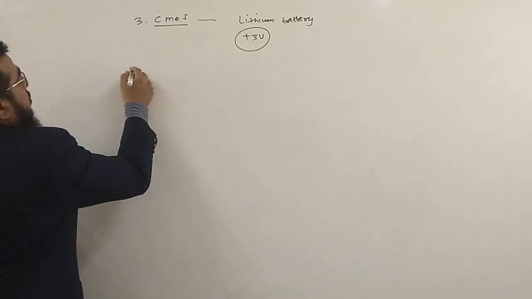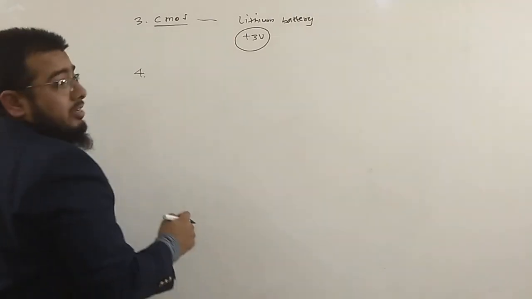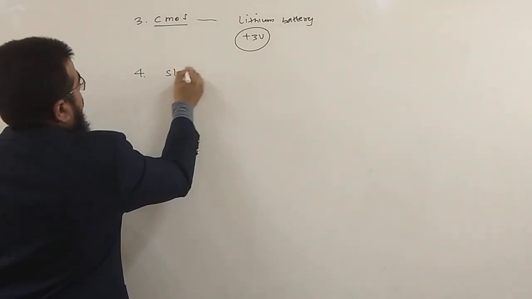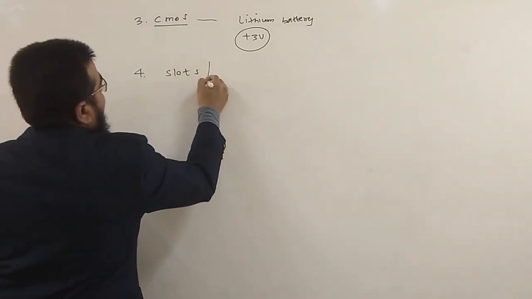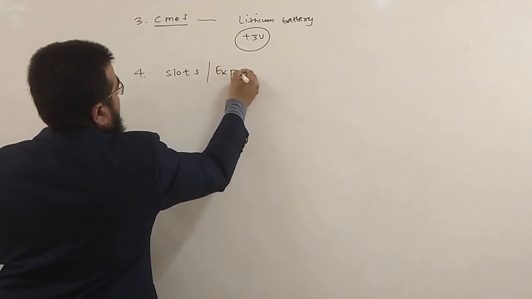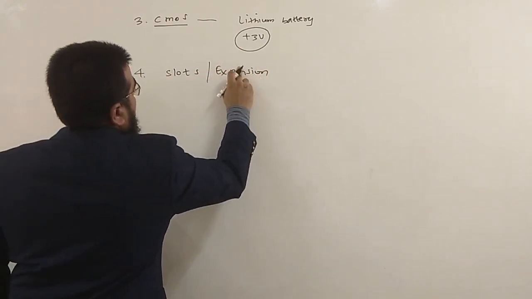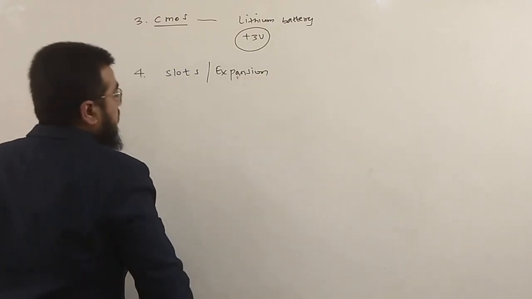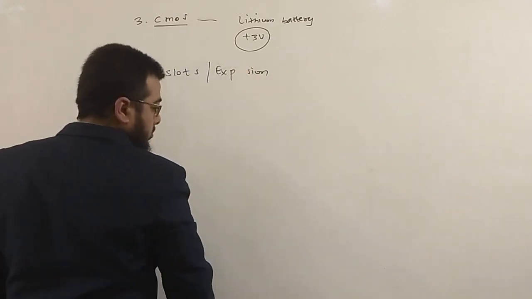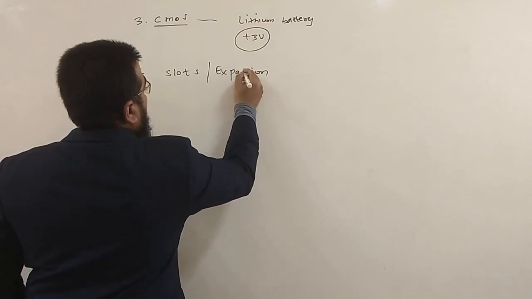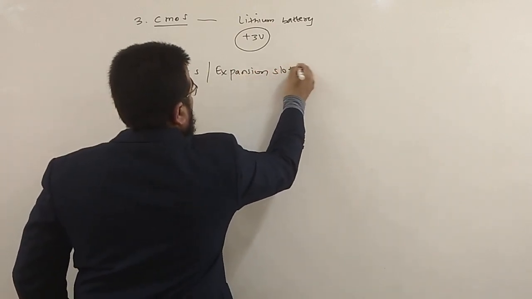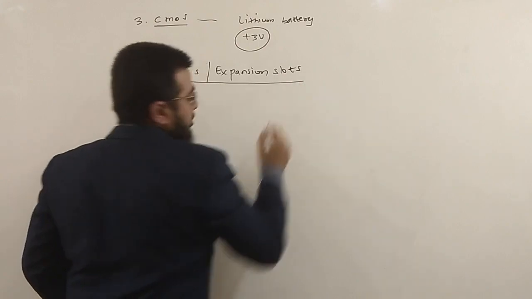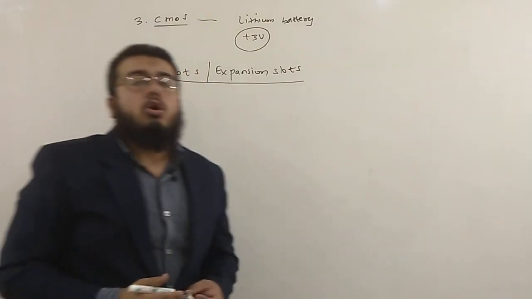The fourth main component is slots, also known as expansion slots. What is exactly a slot or an expansion slot?